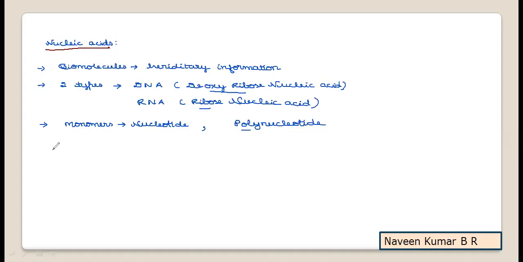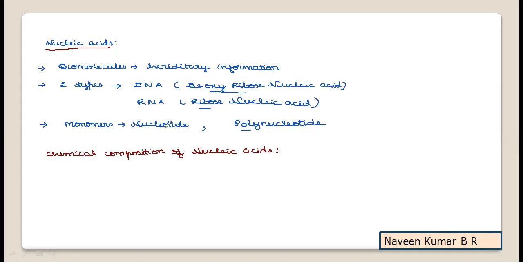Now we'll try to learn what is the chemical composition of nucleic acids. As we know, nucleic acids are made up of nucleotides.